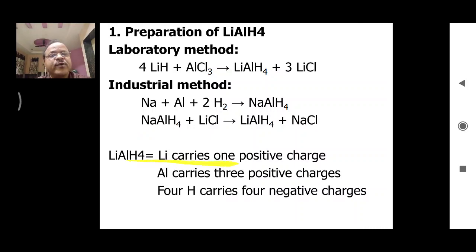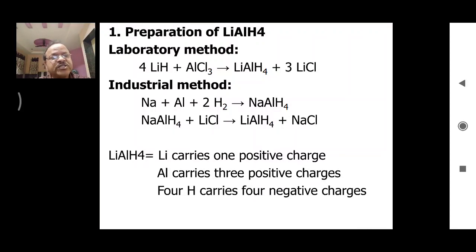Now this point is very basic, but you should remember it, because while discussing the applications it will be useful for you to understand how the products are formed when we use lithium aluminum hydride. Lithium carries 1 positive charge, aluminum carries 3 positive charges, so overall 4 positive charges are there. Then 4 hydrogens carry 4 negative charges. So here the name is lithium aluminum hydride.